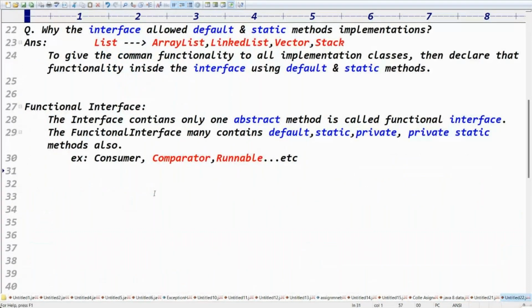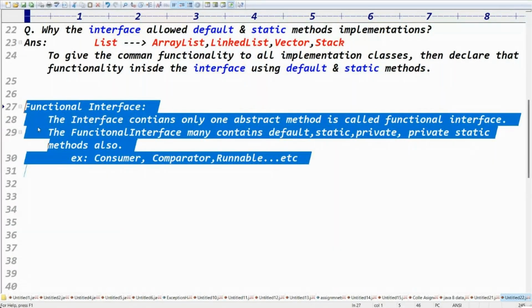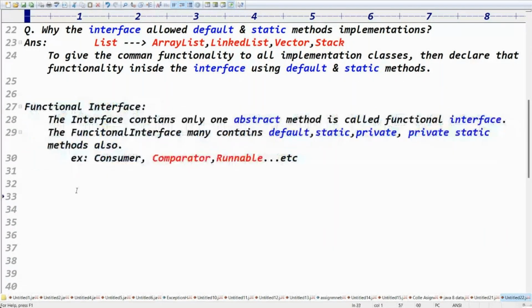How many kinds of methods can an interface contain? Five. What are the five methods? Abstract methods, default methods, static methods, private methods, and private static methods. Very good. But what is a functional interface? An interface that contains only one abstract method; it may also contain default methods, static methods, and private static methods. Exactly. Is the functional interface clear?